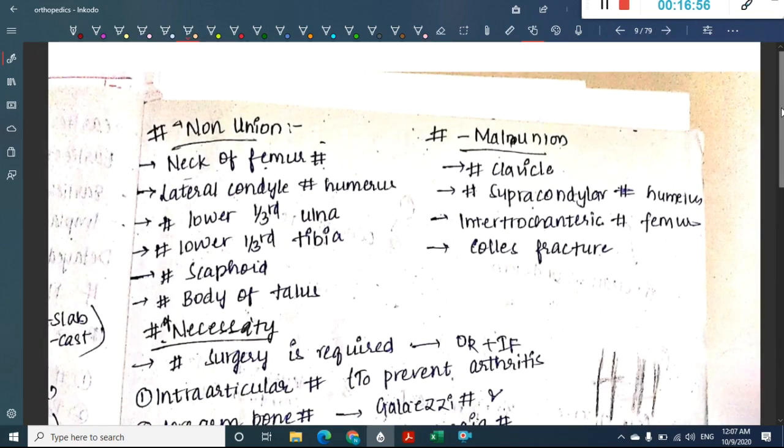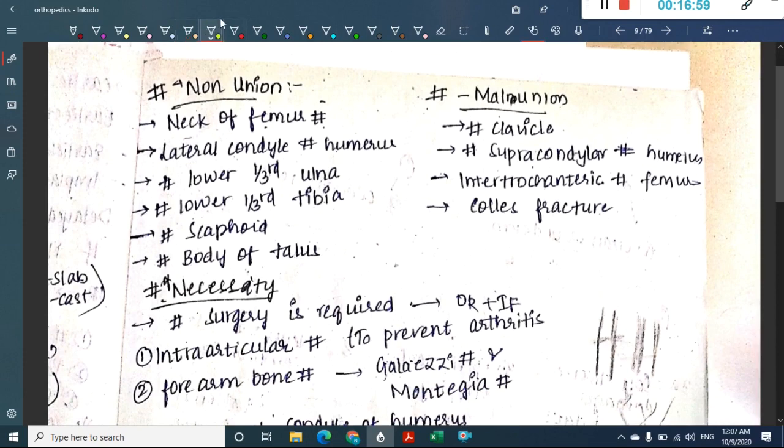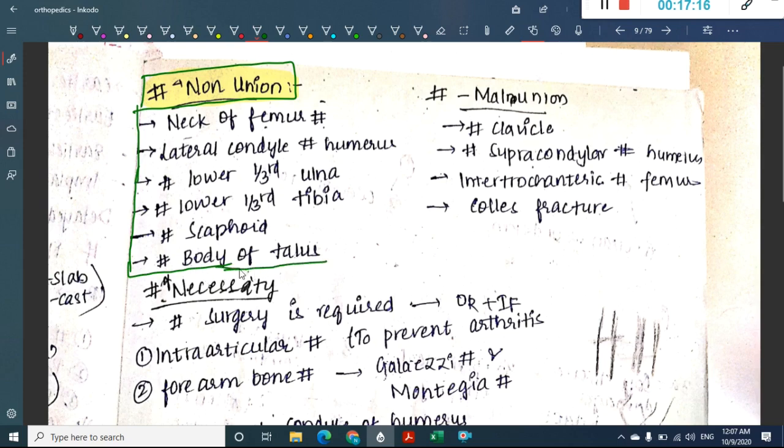Then we will see the examples now. Which of the following are fractures of non-union? The fractures which cause non-union include the following. We have fracture neck of femur, fracture lateral condyle of humerus, fracture lower 1/3 of ulna, fracture lower 1/3 of tibia, fracture of scaphoid, and fracture of body of talus. So all these will cause non-union.